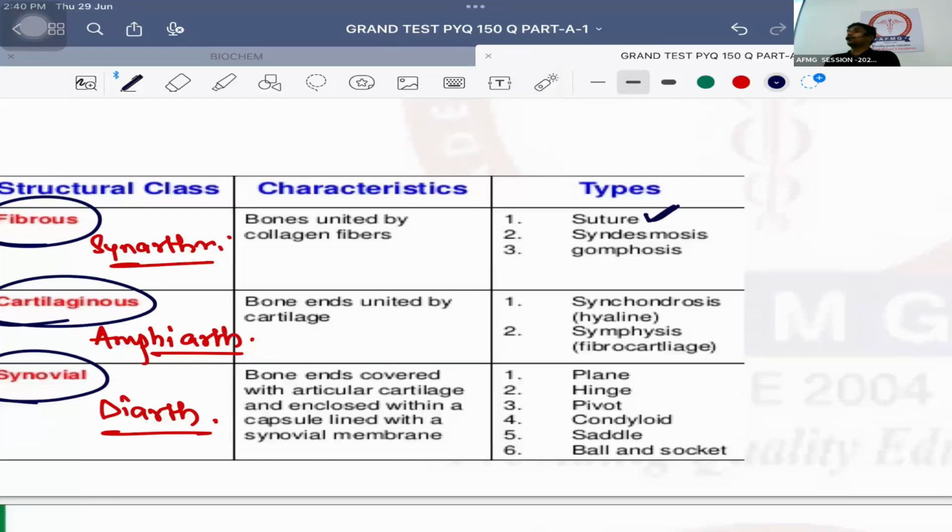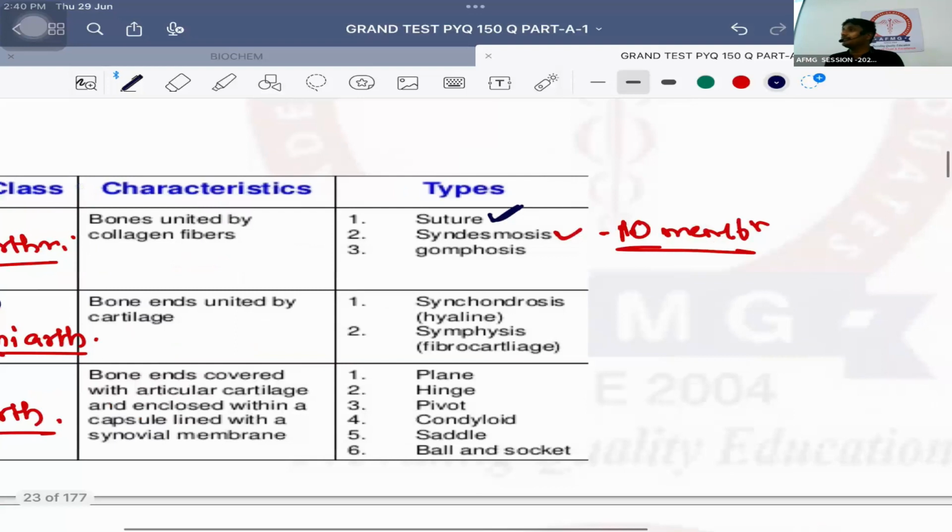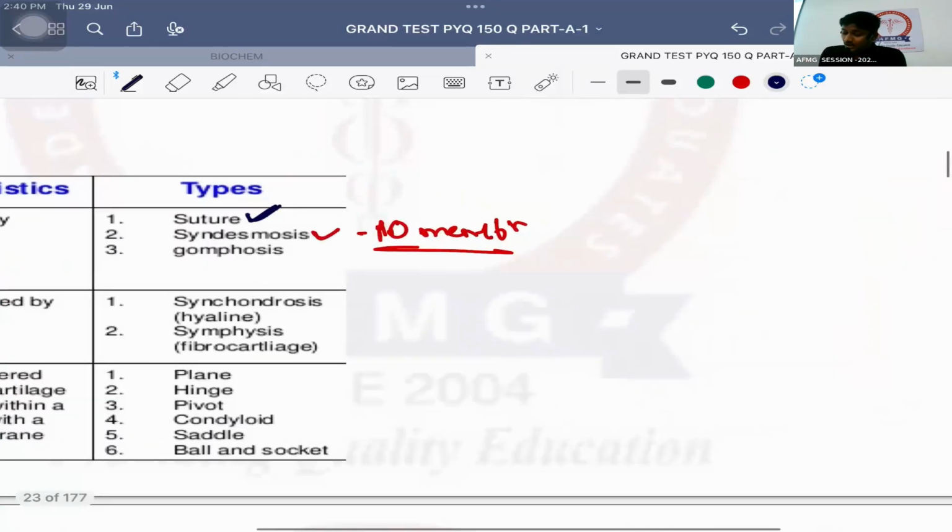Between 2 parietal bones, which suture? Sagittal suture. Between parietal and frontal bone, coronal suture. Very good. Between parietal and occipital bone, lambdoid suture. So these are the types of suture. Next is syndesmosis. Syndesmosis is the presence of an interosseous membrane between the 2 bones. अगर 2 bone को जोड़ने वाला कोई membrane हो, that joint will be called syndesmosis.